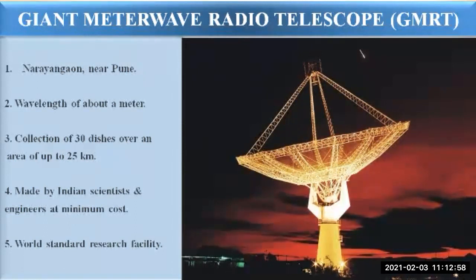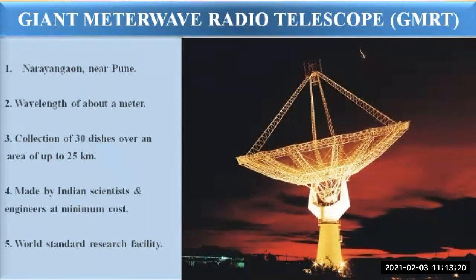In this 25 kilometer area, 30 dishes are arranged. So this is called the giant telescope, because it is occupying a large space.